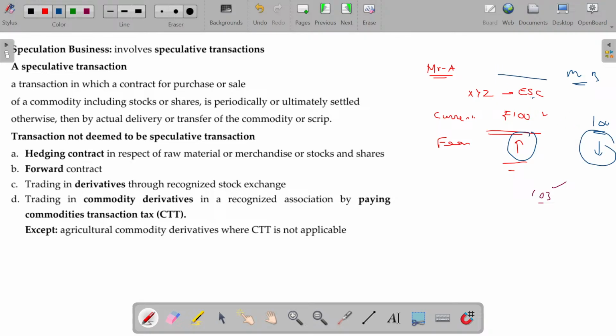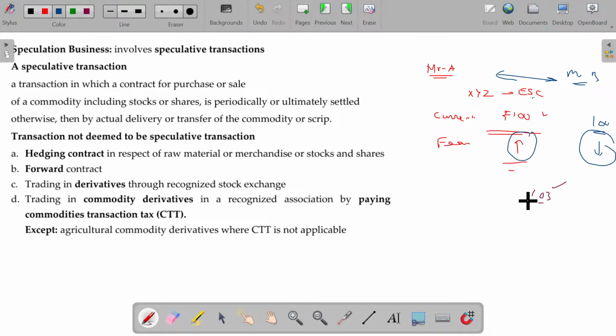Now what happens? Mr. A and Mr. B will have a tie-up. Mr. B says, no worries, sir, I already have the share and I need the money by the end of the third month. Mr. A says, I need the share by the end of the third month, and I will have the money by then. We'll come to a deal. If I borrow and purchase, 3% interest will go for three months, so 103.